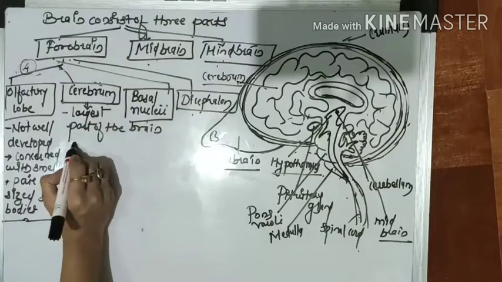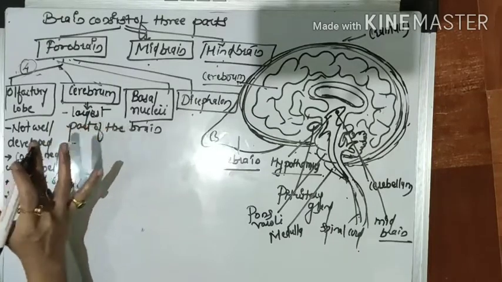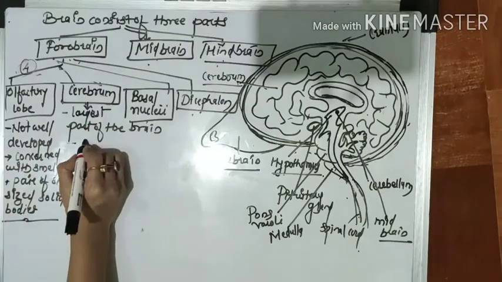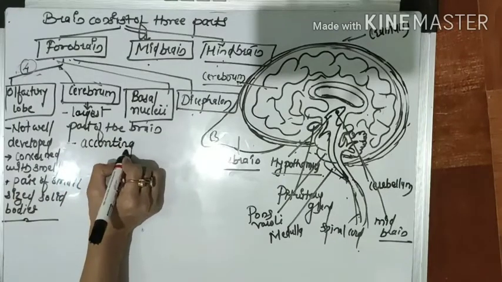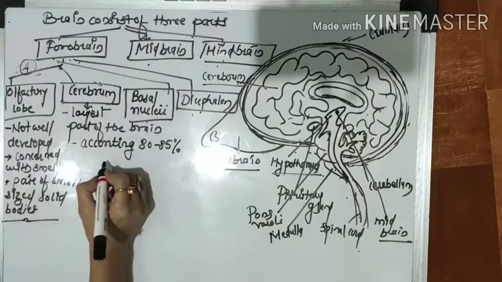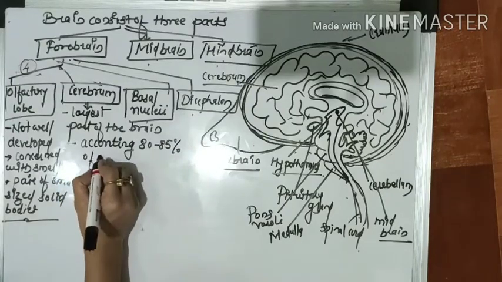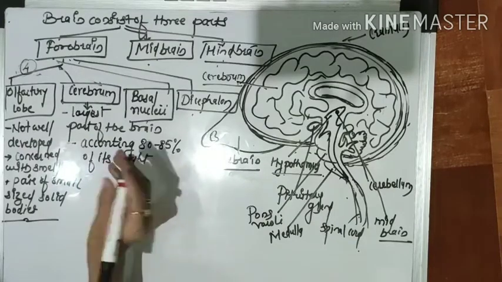It generally accounts for 80 to 85% of the weight of the brain.